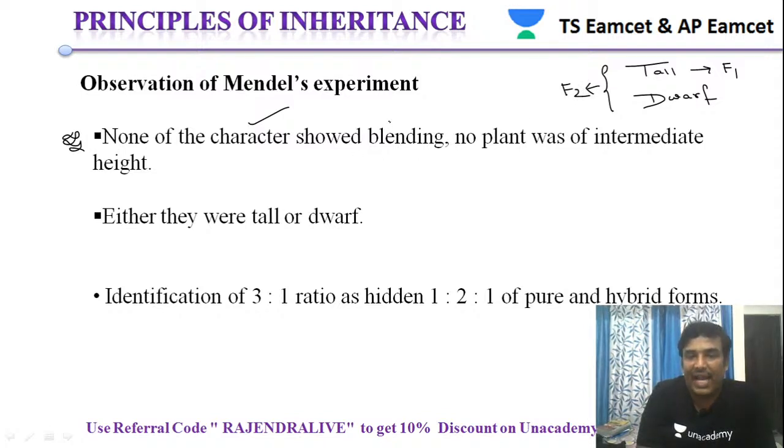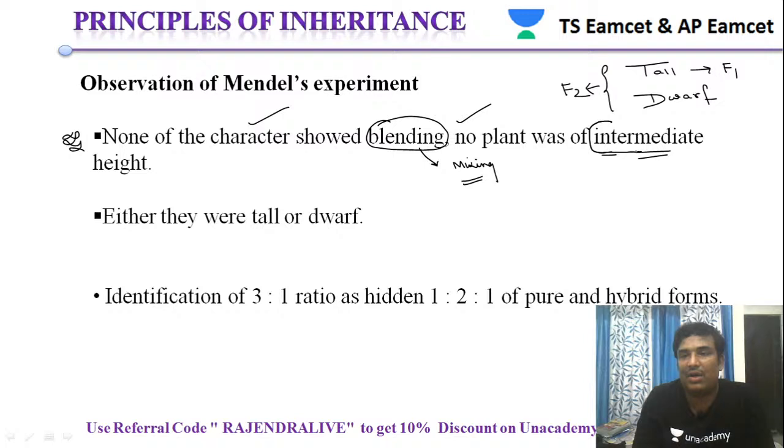So none of the characters showed blending. Blending is nothing but mixing. If mixing were observed, certainly the plant should have intermediate height. Because there is no mixing, no plant of intermediate height is observed. So none of the characters is showing blending, and no plant of intermediate height is observed.